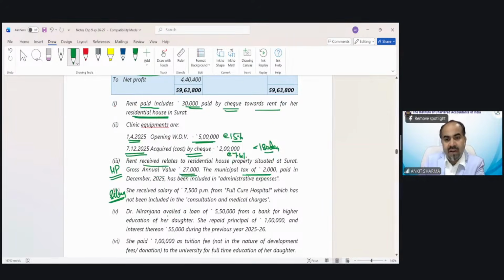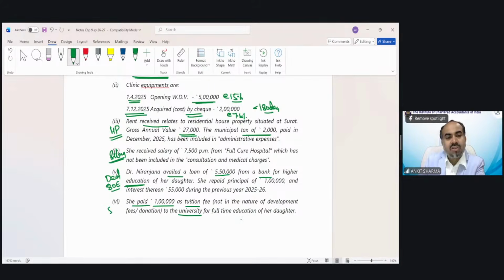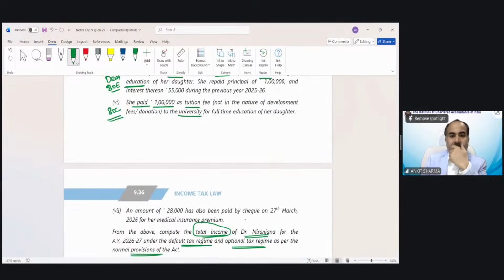Dr. Niranjana availed a loan of 550 from a bank for higher education. For higher education, there is a deduction under section 80E. So that would be part of my deduction. Not right now, we have to do nothing with it. She paid 1 lakh as tuition fees. So that is deduction 80C. We'll consider it after GTI. An amount of 28,000 has also been paid via cheque for medical insurance premium, 80D.